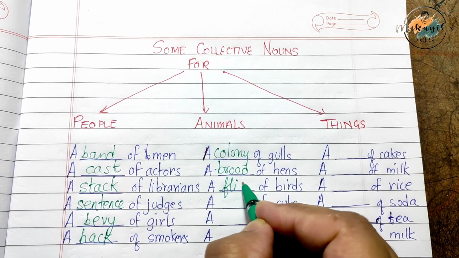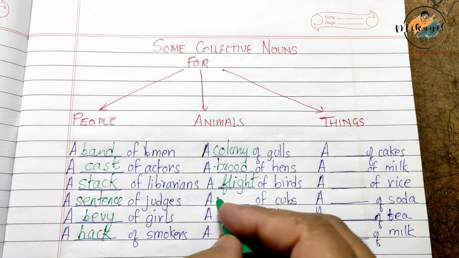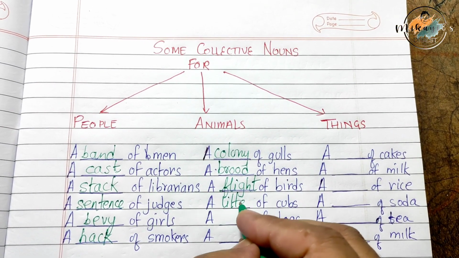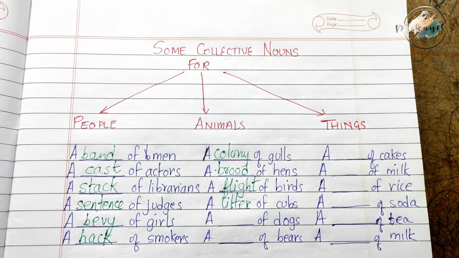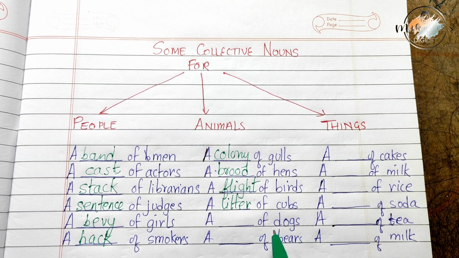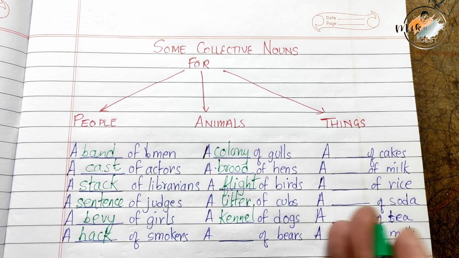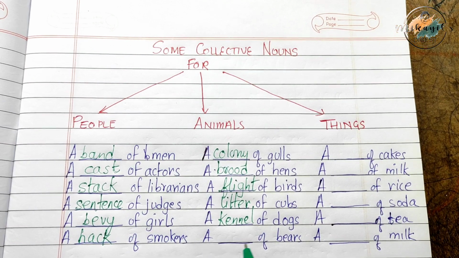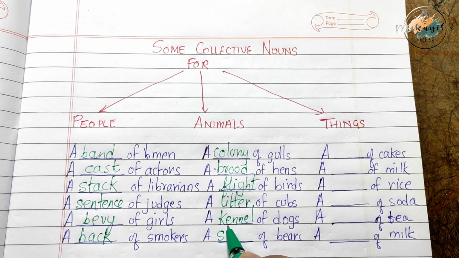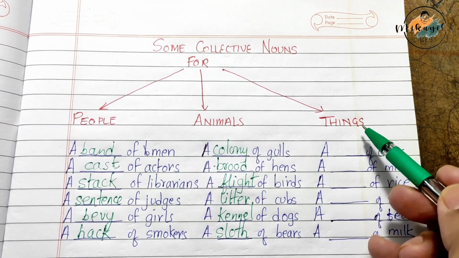A flight of birds. Next, a litter of cubs. These two we have learned in our junior classes. A kennel of dogs, because the dogs live in a kennel. A sloth of bears. So we are finished with animals. Now let us see about the things.